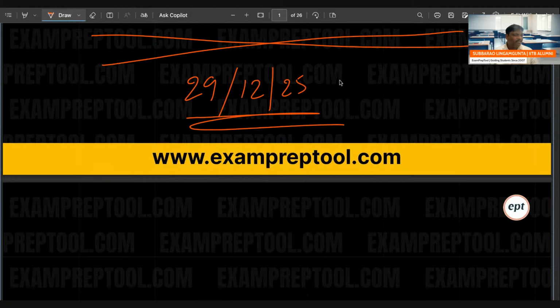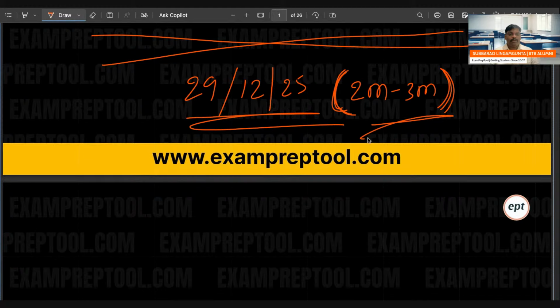So approximately, it will complete algorithm, data structure, and programming. These 3 topics will be complete in approximately 2 to 3 months. You will be perfect in DSA within 2 to 3 months. It is starting 29, 12, 25, right? So 2 to 3 months, it will be complete.